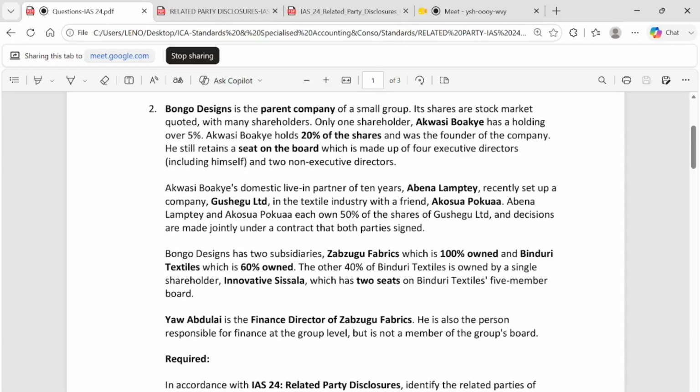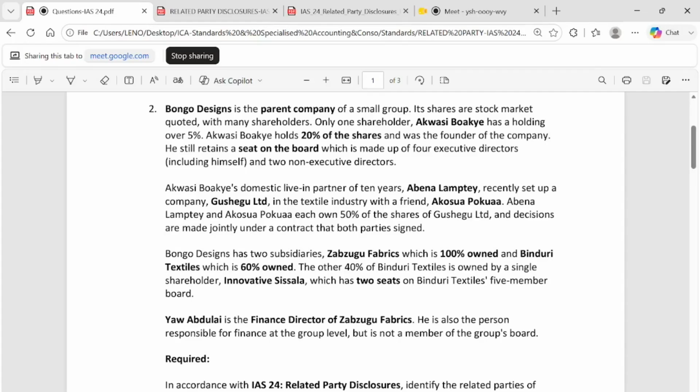And Yao Abdullah is also a key management person because he's the finance director. Since he is a key management member of Zabzugu, which is a related party to Bongo Design, that makes Yao Abdullah, as a finance director, automatically a key management member and a related party to the same mother company.